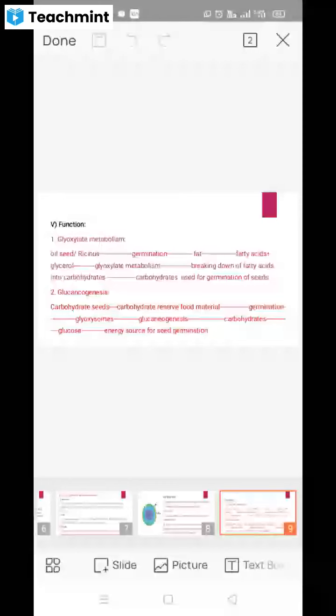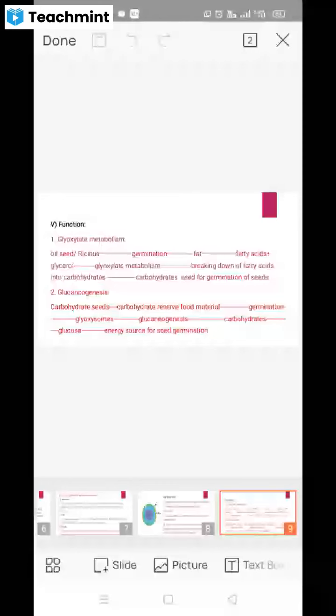Same thing in gluconeogenesis. In other plants, seeds contain carbohydrates as a reserve food material. So at the time of germination, these carbohydrates will be converted into glucose.